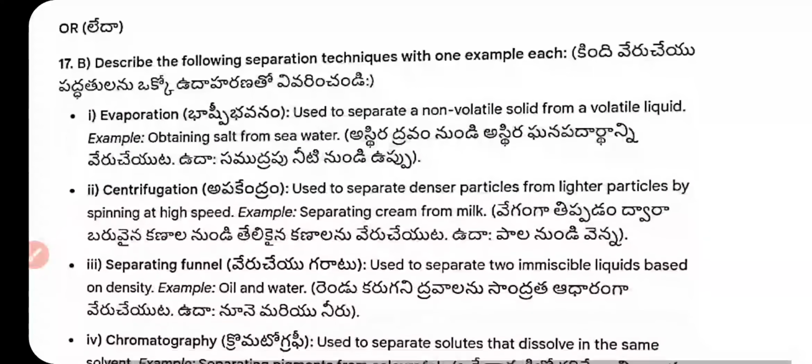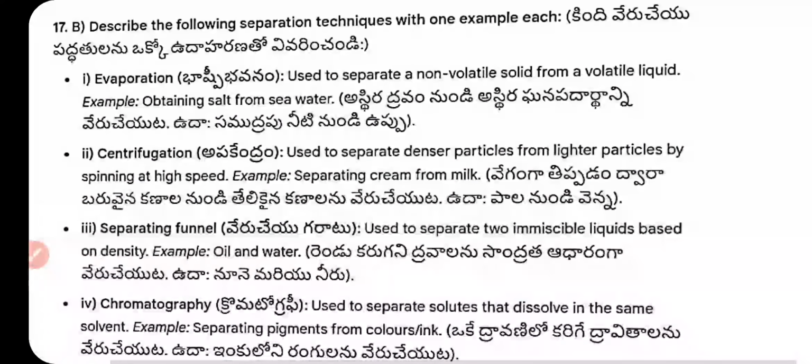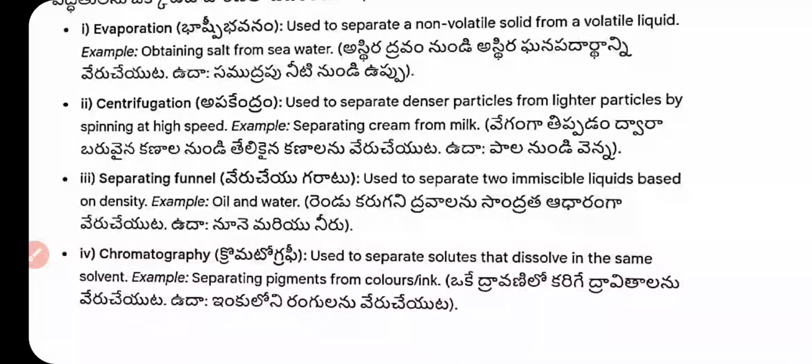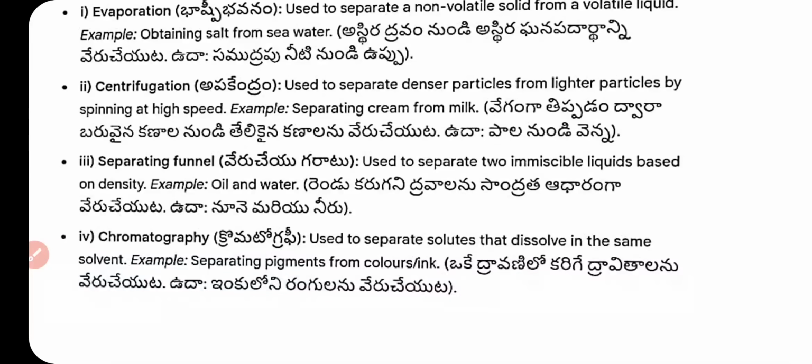And the internal question: describe the separation techniques. Evaporation is used to separate a non-volatile solid from a volatile liquid, for example obtaining salt from seawater. Centrifugation is used to separate denser particles from lighter particles by spinning at high speed, for example separating cream from milk.